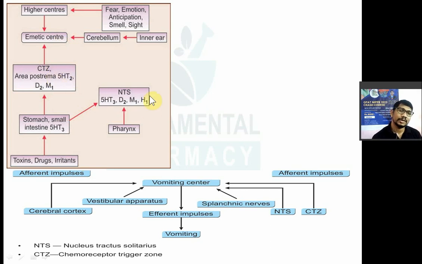Now the fourth reason for vomiting is nothing but the stimulation of nucleus tractus solitarius. Increased serotonin level in the GIT will stimulate the NTS, which also has serotonin, dopamine receptor, muscarinic receptor and histamine receptor. So look at all the receptors here: serotonin, dopamine, muscarinic and histamine. All these are involved in vomiting. This nucleus tractus solitarius finally stimulates the vomiting center to produce vomiting. So there are 4 reasons, 4 stimuli that stimulate the vomiting center, right?